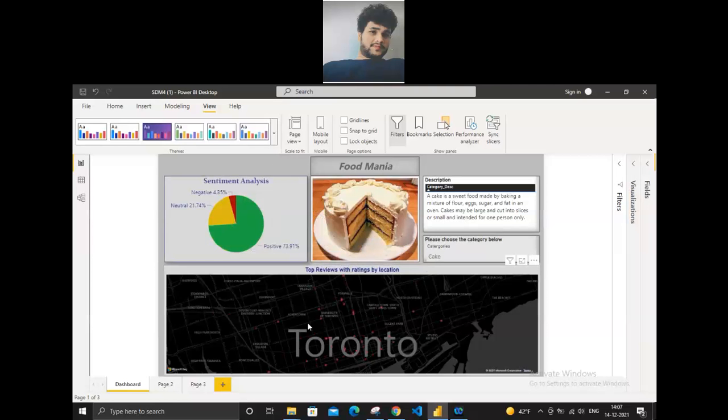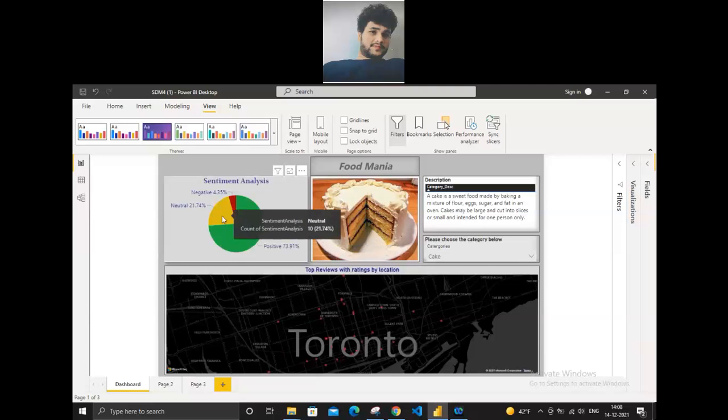And this map is showing the locations, the longitude and latitude, of the restaurants that are serving cake. So here I'm choosing cake. Here you can see that out of 100, 74 percent of the reviews we have got are positive for cake. That's from overall restaurants. It's talking about the overall restaurant scenario.